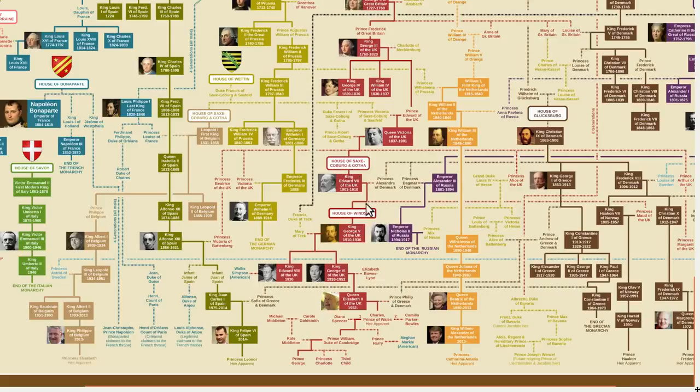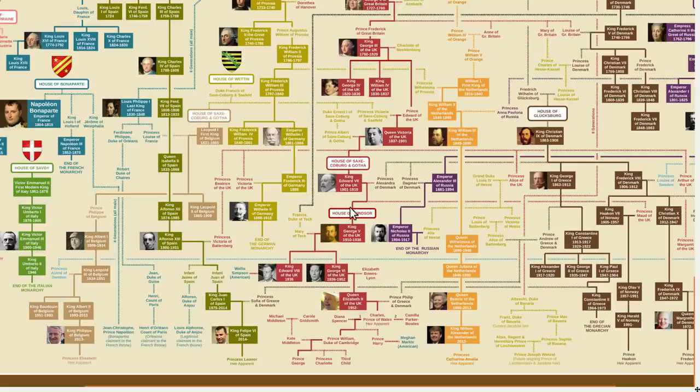So technically, the House of Windsor is the same house as the House of Saxe-Coburg and Gotha, which is also the royal house of Belgium at the moment. So we can kind of consider these two individuals to be from the same house, if we look at it that way. So there's definitely going to be a connection there.